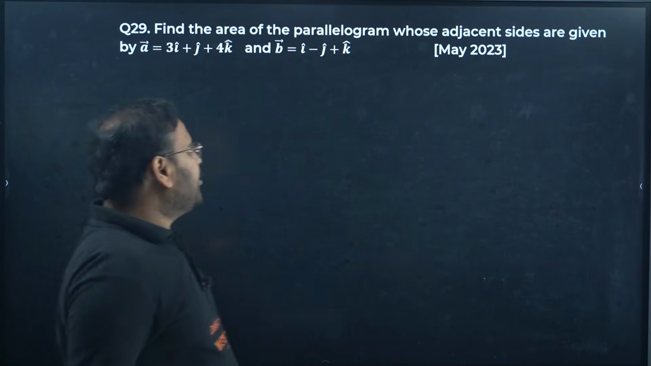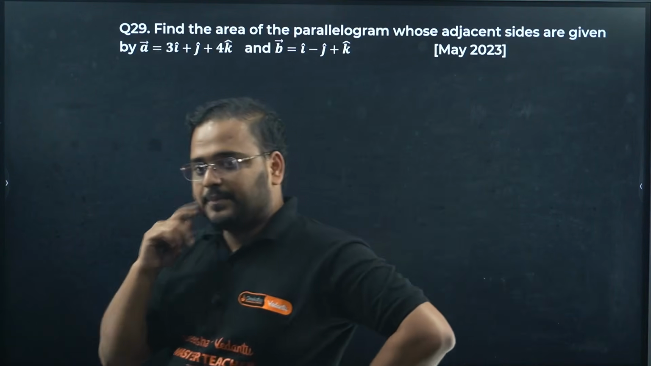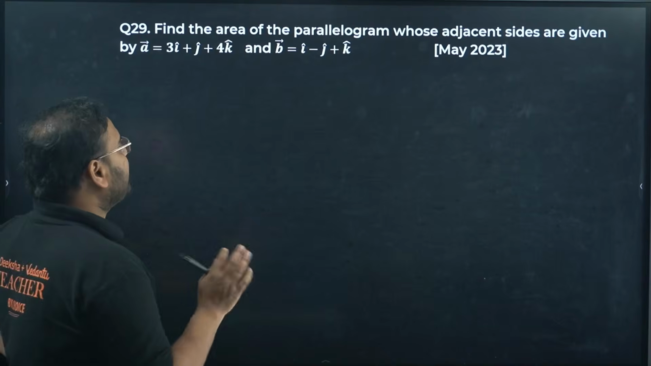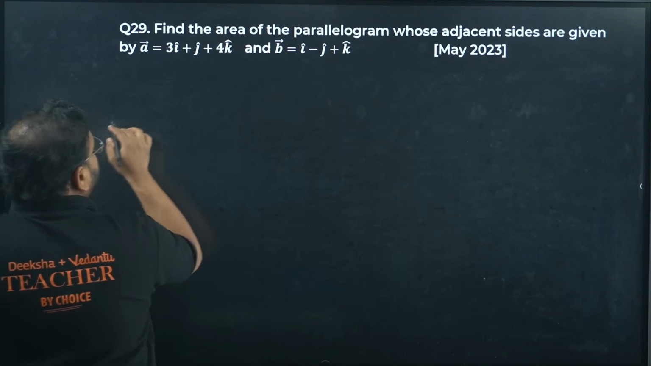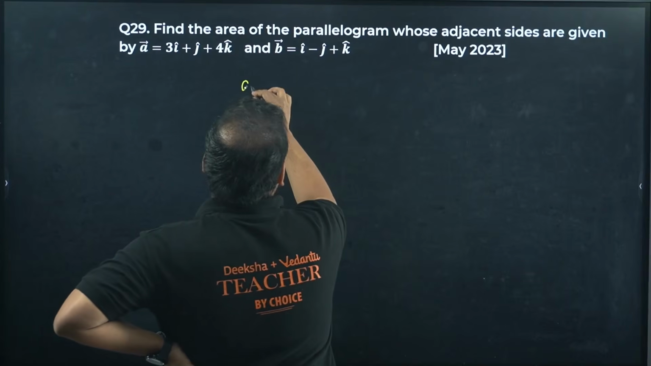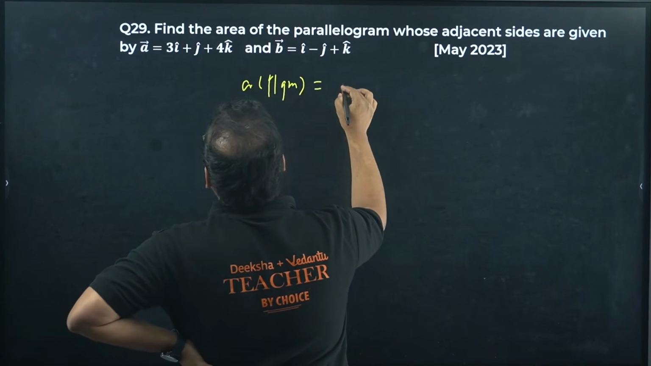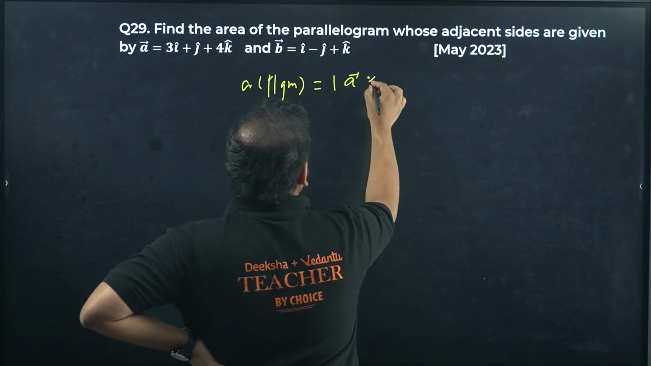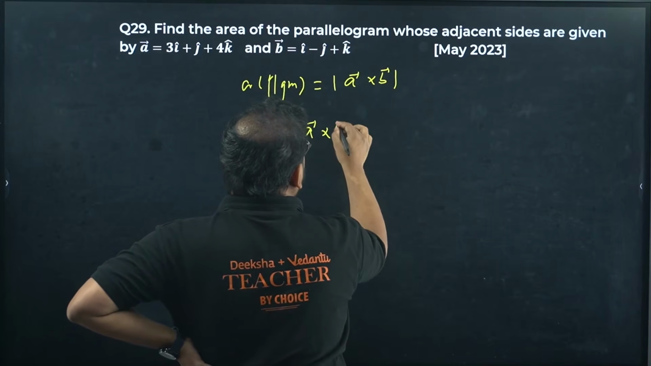Find the area of parallelogram whose adjacent sides are given like this. Okay. We are looking to find the area of parallelogram whose adjacent sides are given like this. Okay, sir. How do you find that? So area of parallelogram is given by modulus of A cross B. Can you find A cross B? Yes, sir, we can do that.